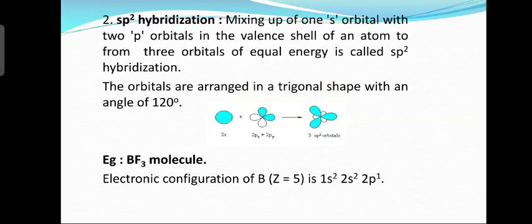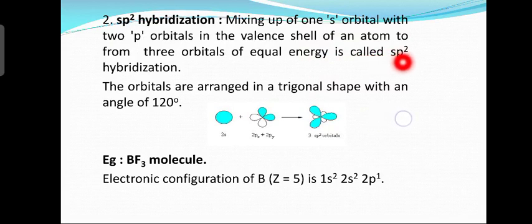Now next we will see sp2 hybridization. The mixing up of one s orbital with two p orbitals in the valence shell of an atom to form three orbitals of equal energy is called sp2 hybridization. So how does sp2 hybridization take place? By mixing up one s orbital and how many p orbitals? Two p orbitals, giving rise to how many total orbitals? Three total orbitals, having equal energy.